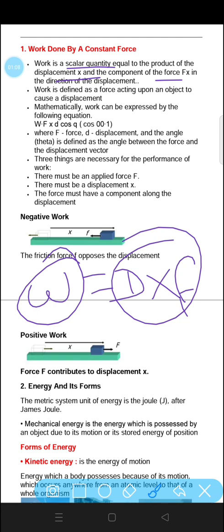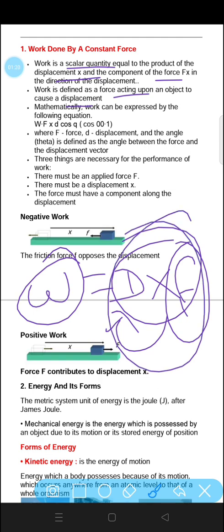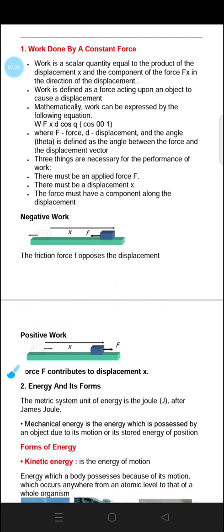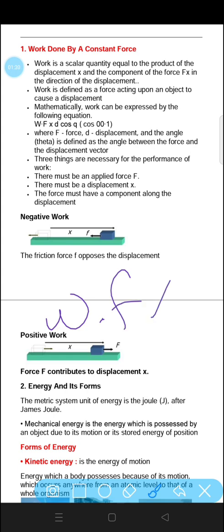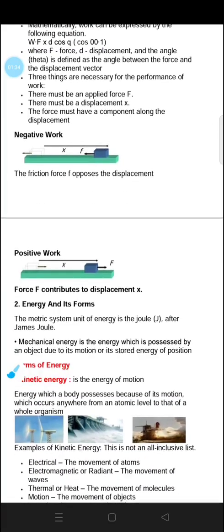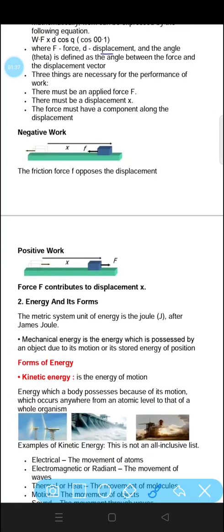Work is defined as force acting upon an object to cause a displacement. Force is applied on an object so that it could displace. This is called work. Mathematically, work can be expressed as: Work is equal to F into d cos theta, where F is force, d is displacement, and theta is defined as the angle between the force and the displacement.